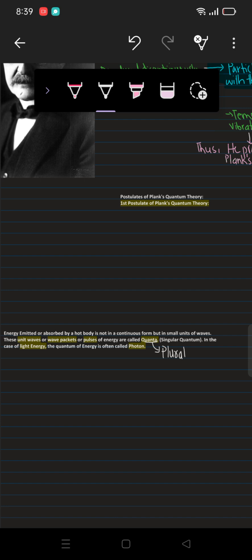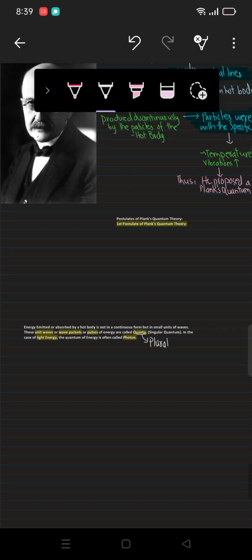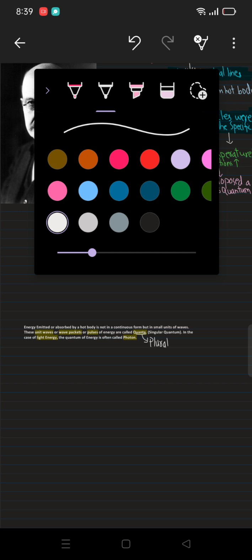In the case of light energy, if the energy emitted or absorbed is light, then that singular unit, the quantum, is called a photon, right? So he basically observed the discontinuous form of the emitted or absorbed energy.